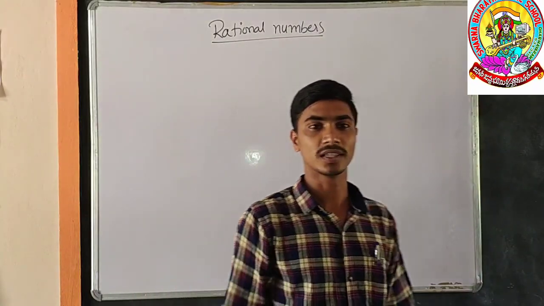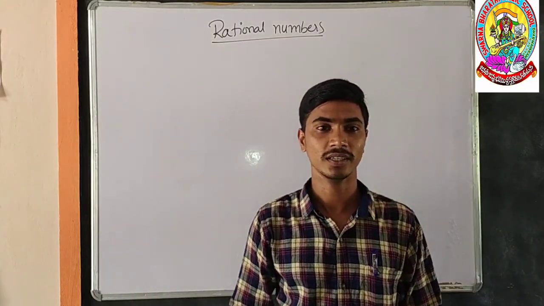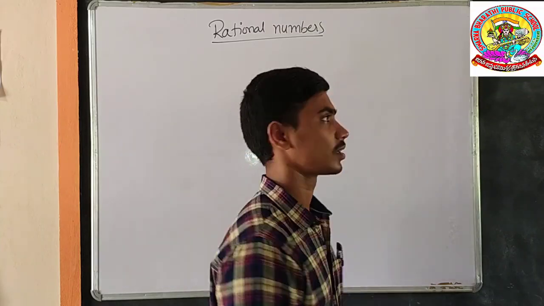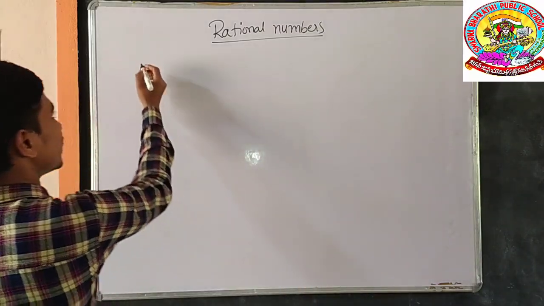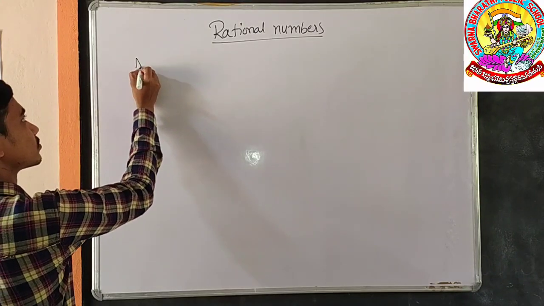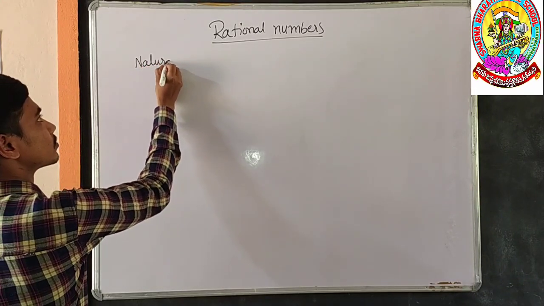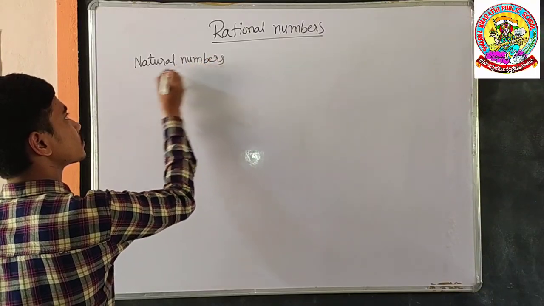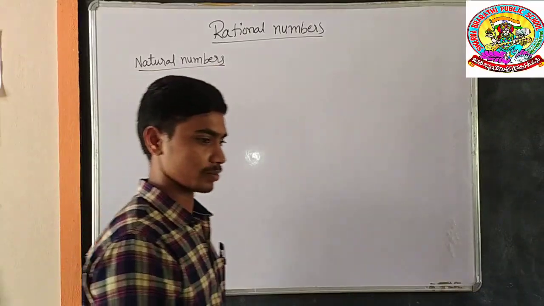In your previous classes you have learned about the system of numbers or number system. In that, the first one is natural numbers. What are natural numbers?